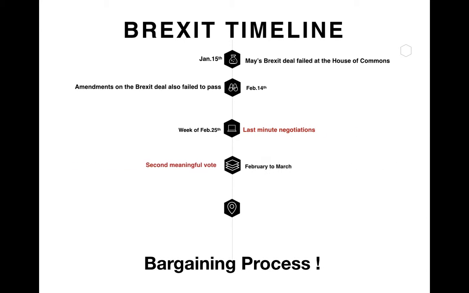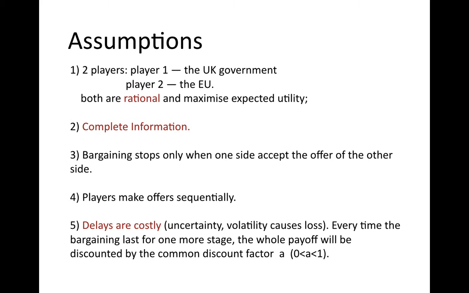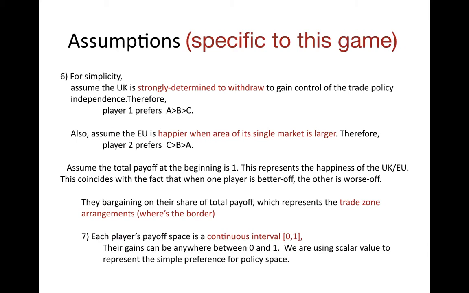The answer is the bargaining process itself. Here we have our assumptions. Two players, rational and maximizing expected utility, with complete information. The bargaining stops only when one side accepts the offer, the players make offers sequentially, and the delays are costly. Every time we will discount with the common factor δ.